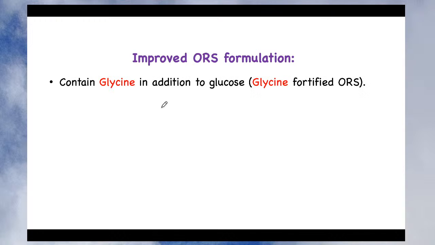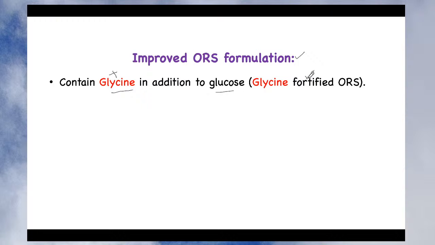So remember that this improved ORS formulation contains glycine in addition to glucose. It means all the components of ORS remain as such. What is added? You have added the glycine. So glycine is something extra that is added into the ORS, and if glycine is added into the ORS, this type of ORS is called improved ORS formulation. And nowadays in most of the ORS formulations available in medical stores, you will see the glycine, isn't it? It is also called glycine fortified ORS because you have added an extra component, glycine.